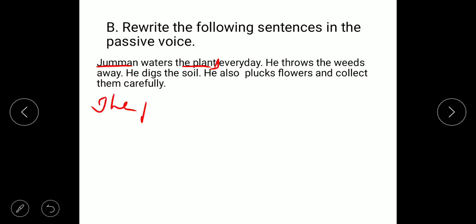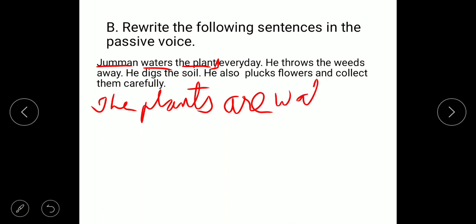First you have to write the plants. Waters, it is in present tense. In present tense you have to use are and is. So plants are plural, so here you have to write plants are, and always the verb in third form, then plants are watered.